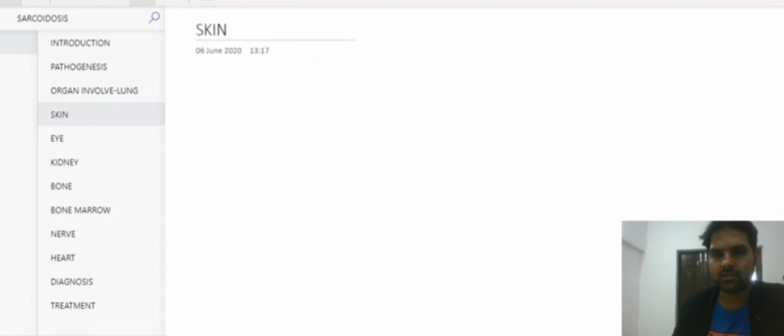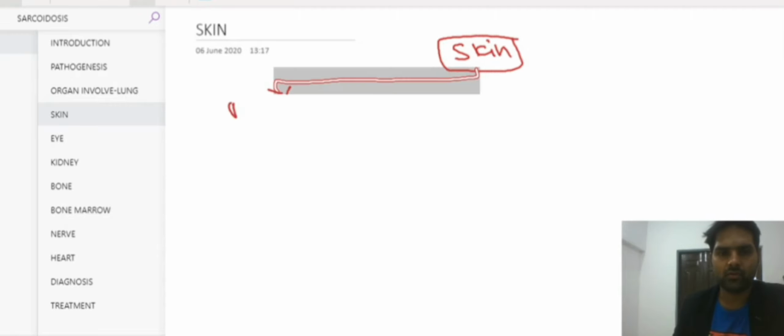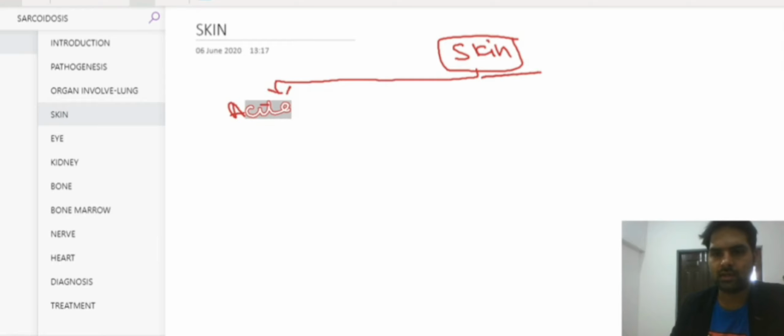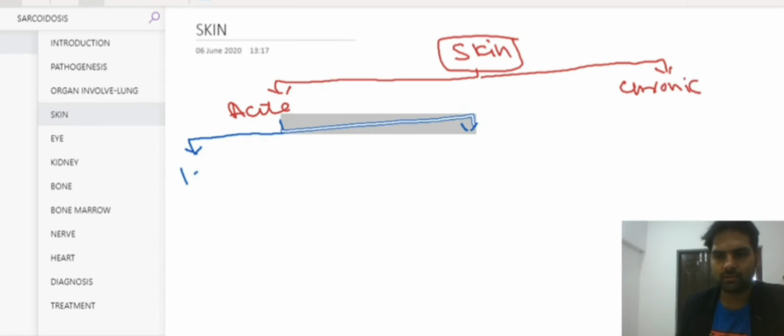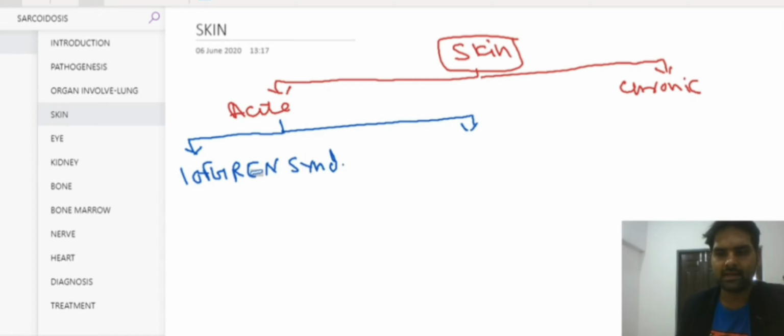Now in the skin we may have two types of lesions. Either we may have an acute skin lesion, or a chronic one. In the acute skin lesion, there are two associated syndromes. The first syndrome is the Lofgren syndrome, and the second syndrome is the Heerfordt syndrome. Okay, now let's talk about these syndromes first.